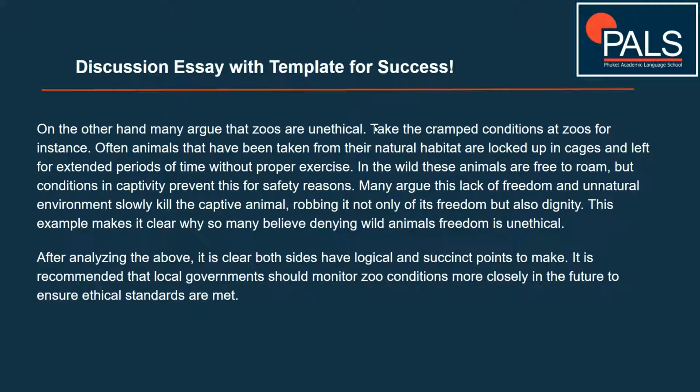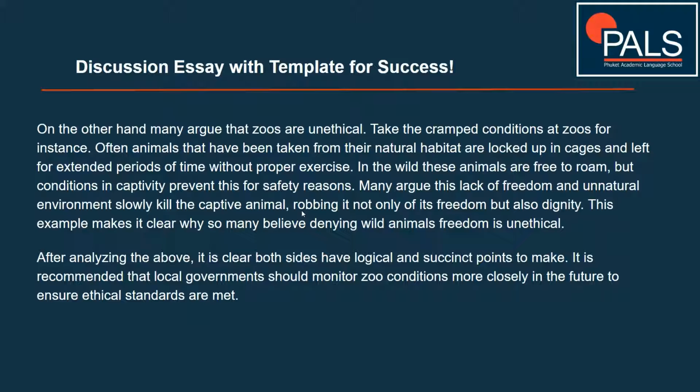Then we give an example straight away, cramped conditions, and then we explain about that. And we contrast this with how animals live in the wild, and how living in a zoo in captivity prevents this natural roaming that animals do in the wild. So then we develop the argument more, saying that this lack of freedom and unnatural environment slowly kills the animal. Well, some people say that. Then another "-ing" clause here, robbing it not only of its freedom, but also its dignity.